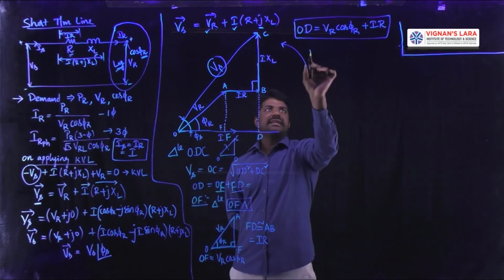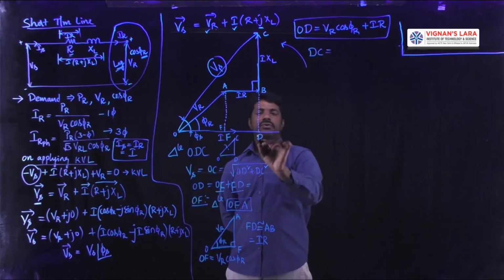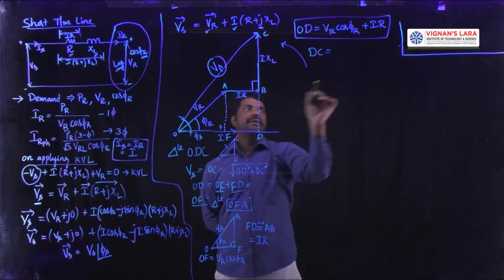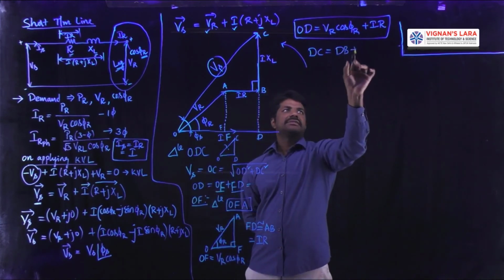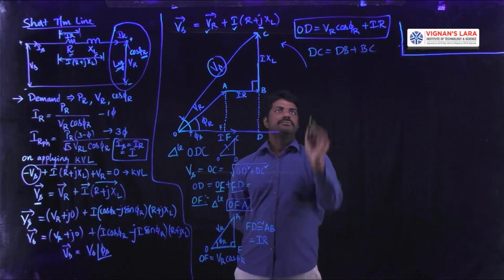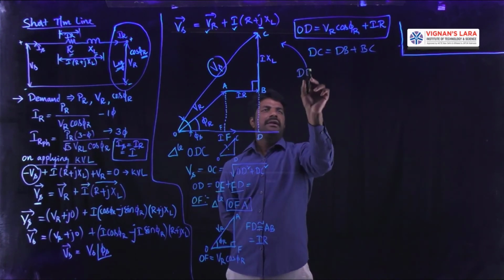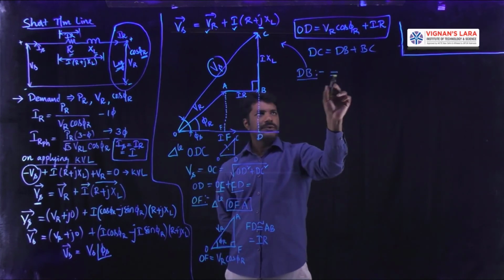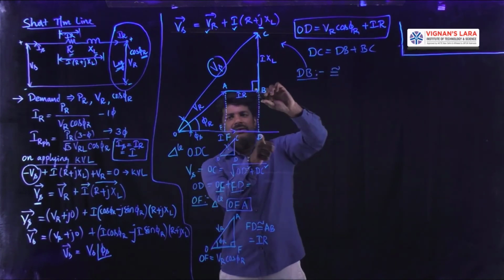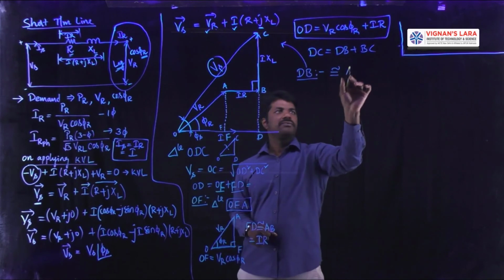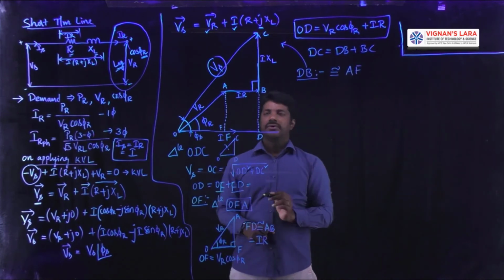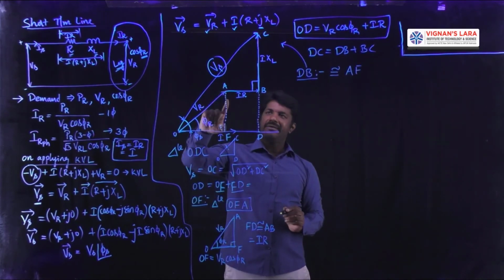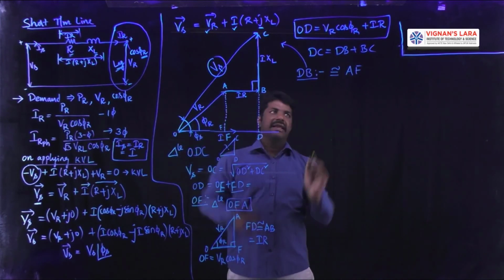What is DC? DC is equal to DB plus BC. Get the value of DB, which is equivalent to the parallel line AF. To get that AF, I will use this small right angle triangle.